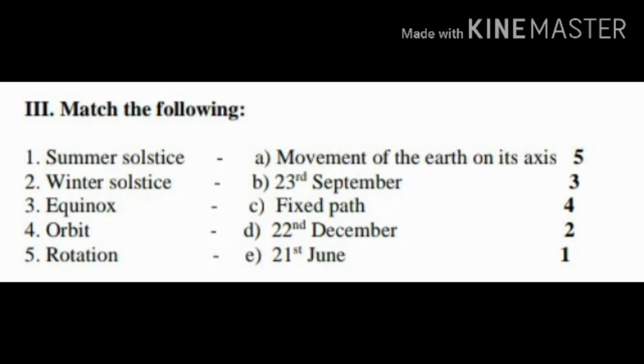Next one is orbit. Yes, fixed path is the answer for that. Next one is rotation. What is meant by rotation? Yes, the movement of the earth on its axis is called what? Rotation. Clear, children? Summer solstice, 21st June; winter solstice, 22nd December; equinox, 23rd September; orbit, fixed path; rotation, movement of the earth on its axis.